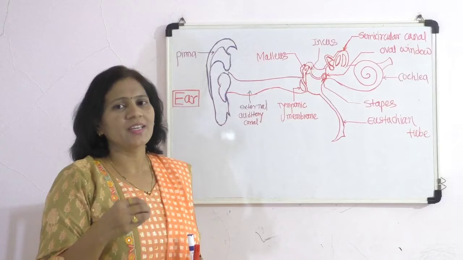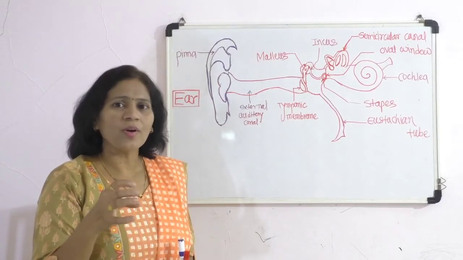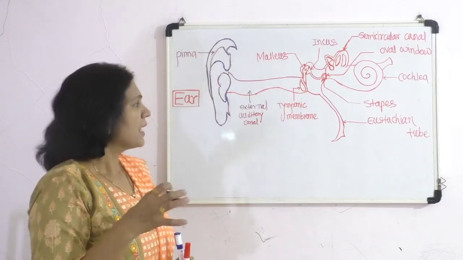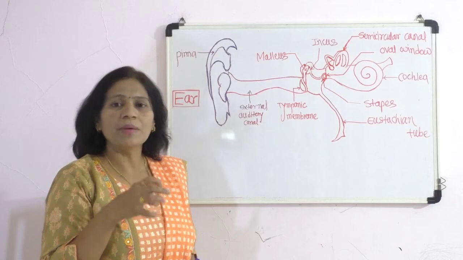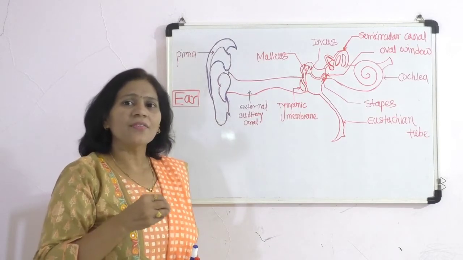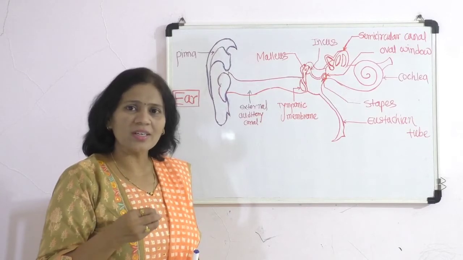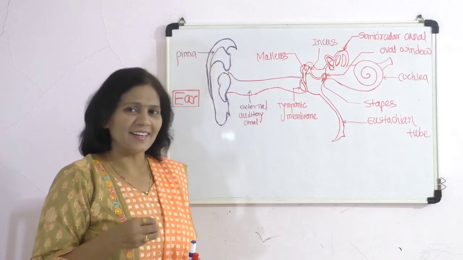So this is related to development. Each of the external, middle and internal ear has different parts, which we will discuss here in detail.